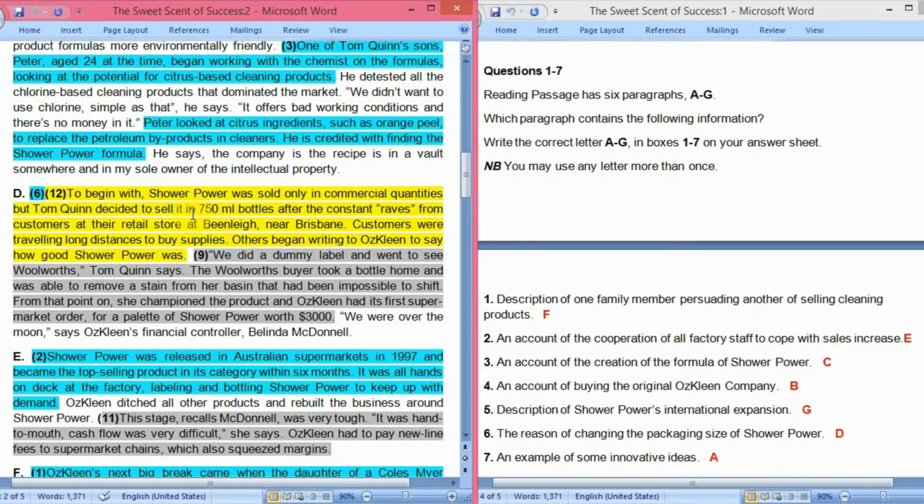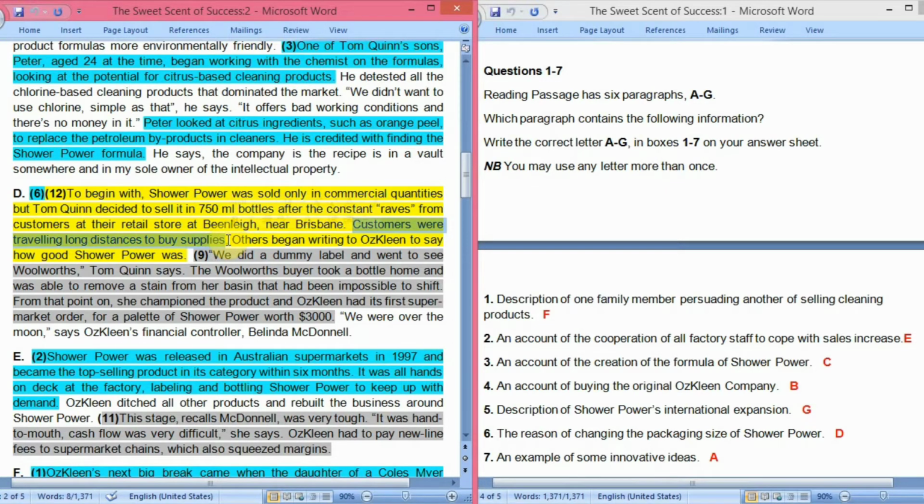And why they did it? The reason we have to locate here, after the constant raves, because there were constant raves from the customers. Raves means constant appreciations or constant recommendations from customers, so as the customers appreciated the product very much, that was the reason why they decided to change the bottle size, because customers were traveling long distance to buy supplies.